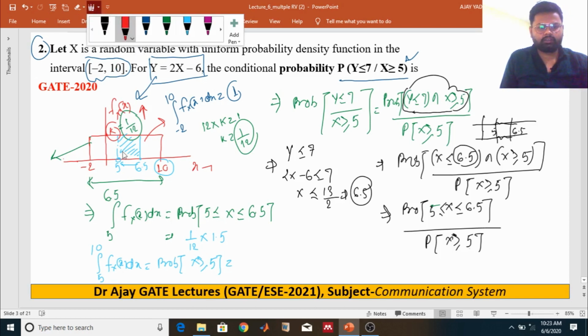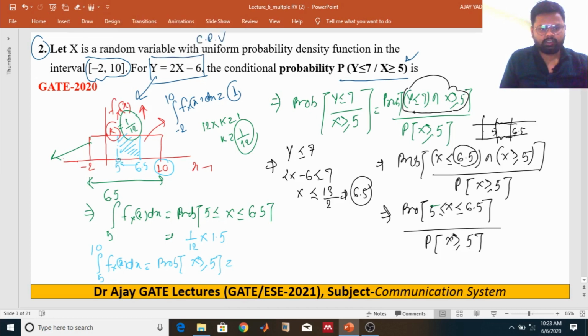Taking this area, from this one to this one, you will get the probability of random variable x greater or equal to 5. So the base is 5 and the height is 1 by 12.